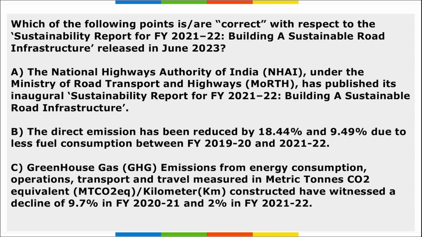Correct? Next. You have to tell me which among the following is correct with respect to the sustainability report for financial year 21-22, that is building a sustainable road infrastructure, released in June 2023.